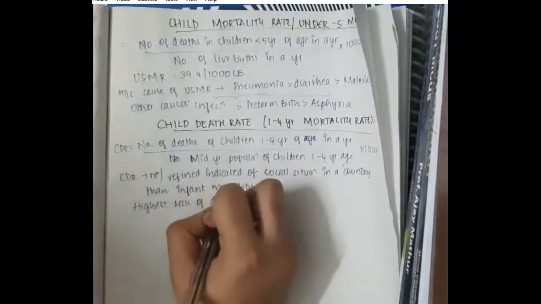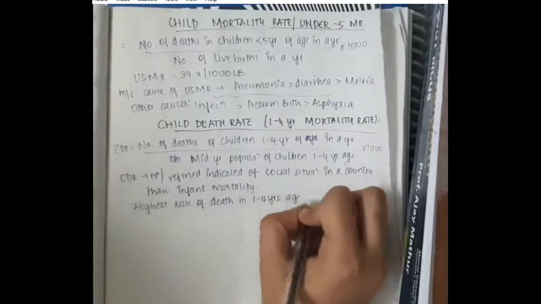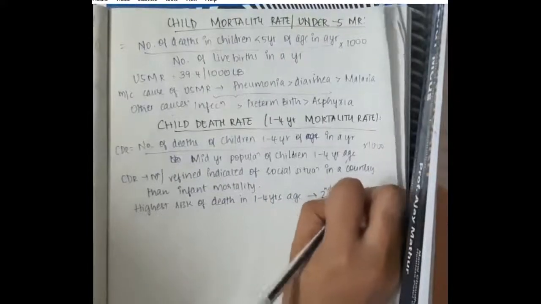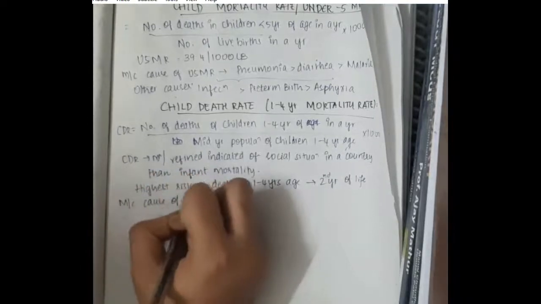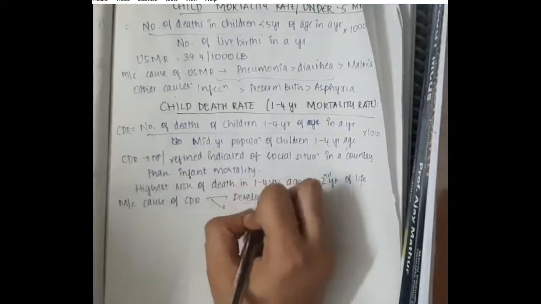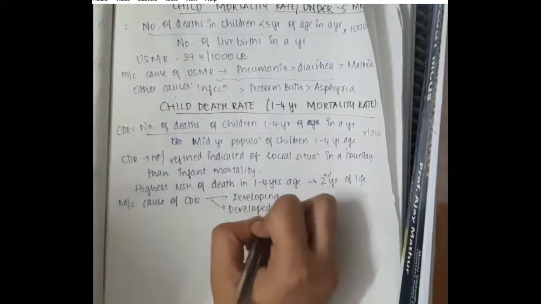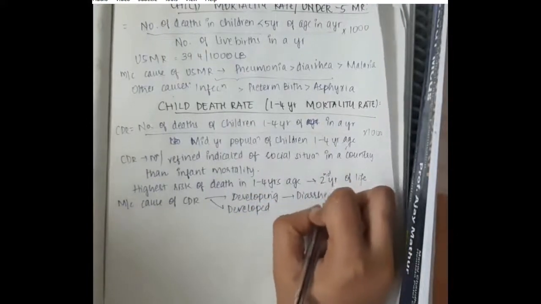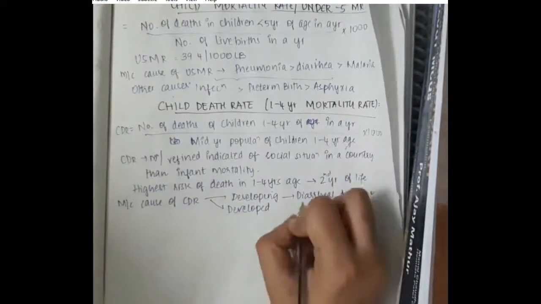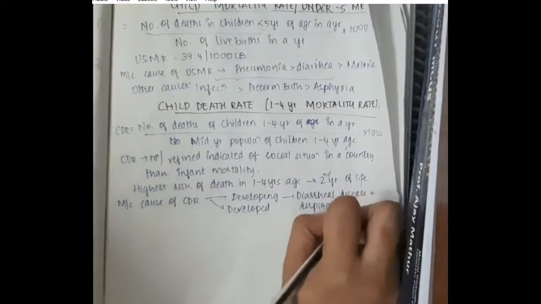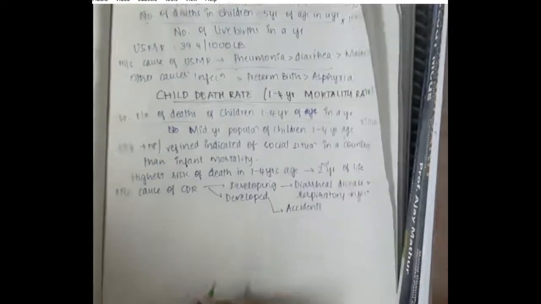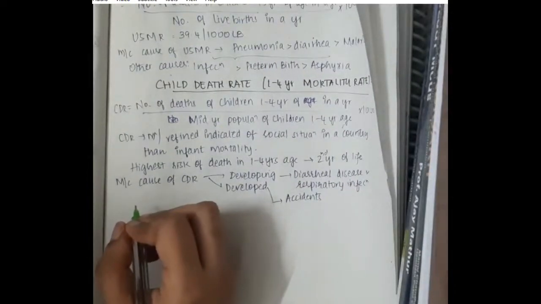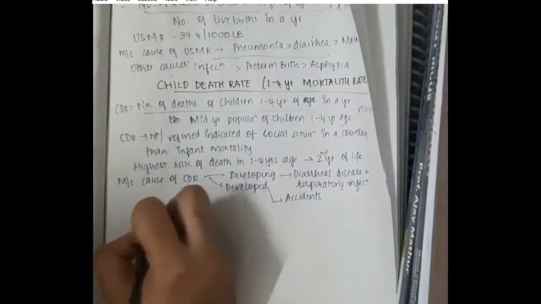Highest risk of death in first to 4 years of age is in the second year of life. Second year of life is very important for a parent. Most common cause of child death rate in developing countries is diarrheal infection and also respiratory infection, whereas in developed countries it is due to accidents.